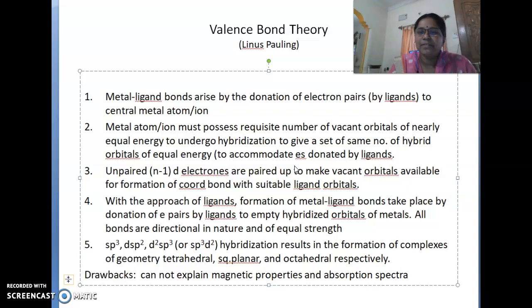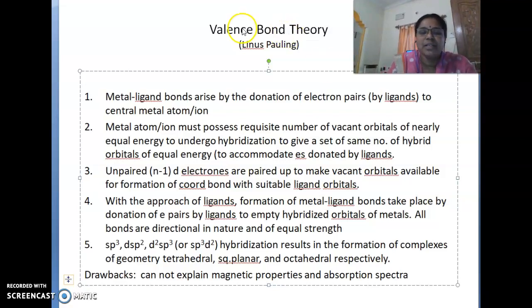So, what is meant by valency? First of all, let us have a look at this. We have studied valency in 9th and 10th classes, which is nothing but the number of electrons present in the outermost orbital. So, what is the importance of valency? Valency contributes to the bonding. Hence it is called valence bond. In this, various postulates are there which you are going to learn.